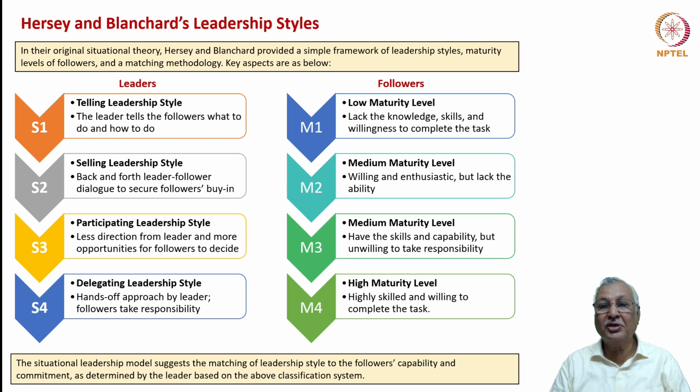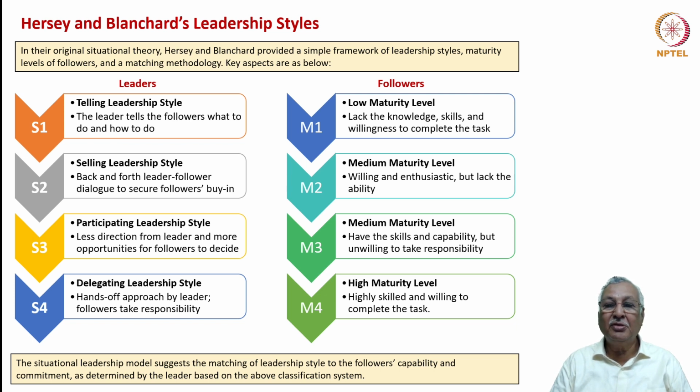As far as followers are concerned, there are four types of maturity levels that are identified. M1 is the lowest maturity level. Employees or individuals falling in this group lack the knowledge, skills and willingness to complete the task. In M2 level, which is the medium maturity level, people are willing and enthusiastic but they lack the competencies to deliver on the task.